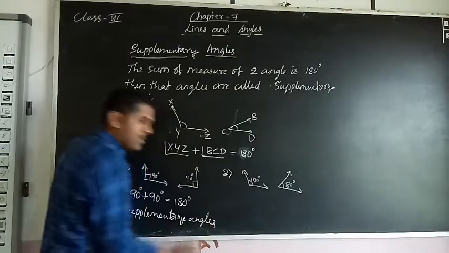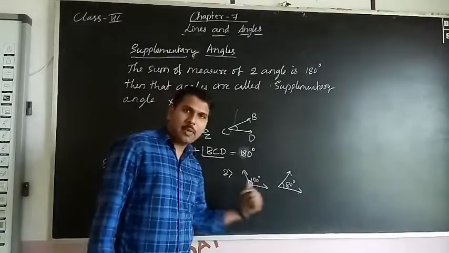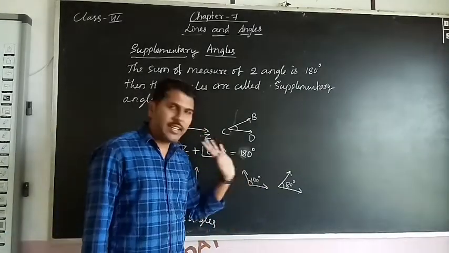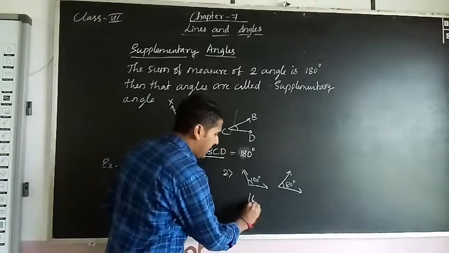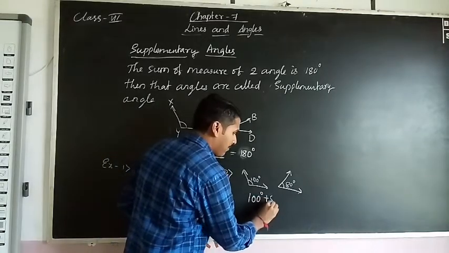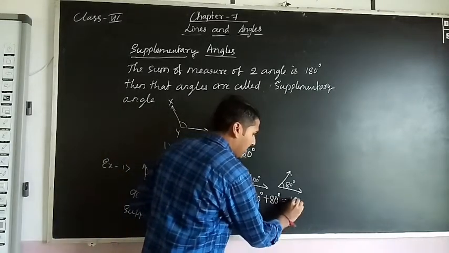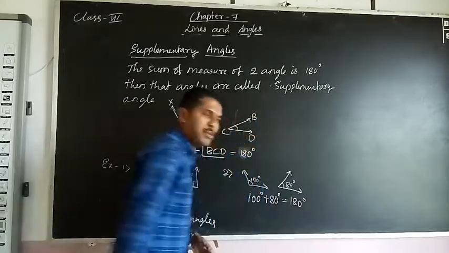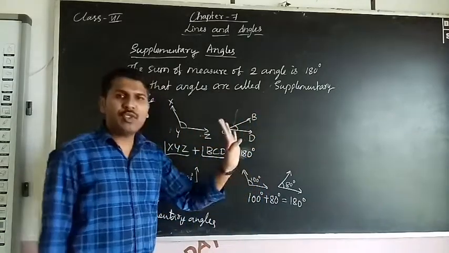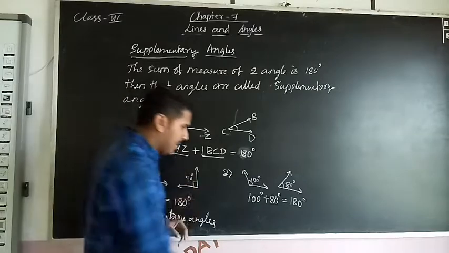Check whether these two angles are supplementary angles. Here 100 is there, here 80 is there, just add it. What will be the answer? 180. That means these two angles are also supplementary angles.